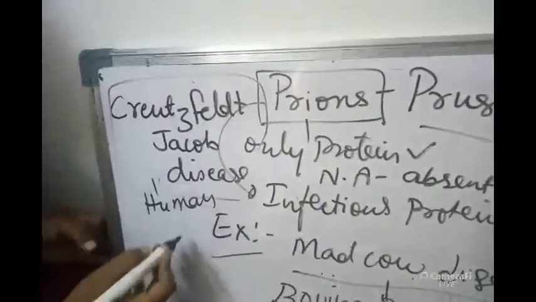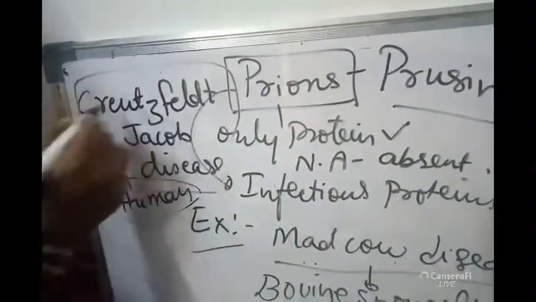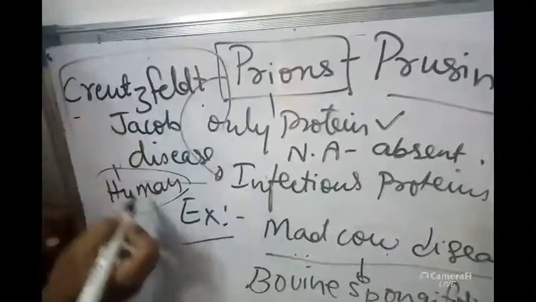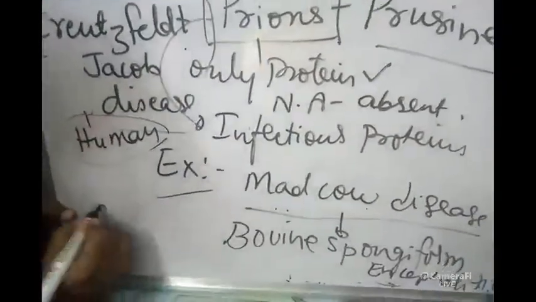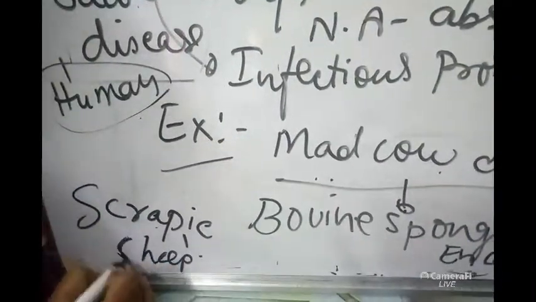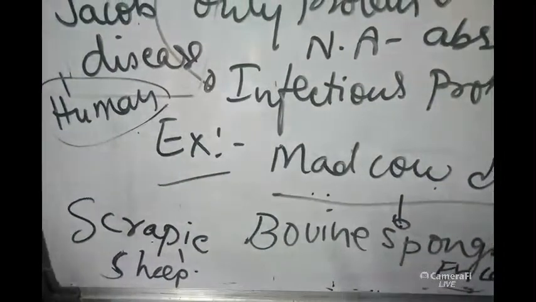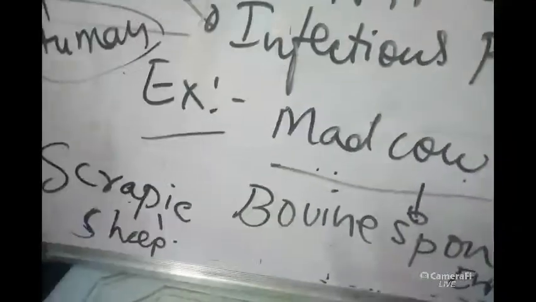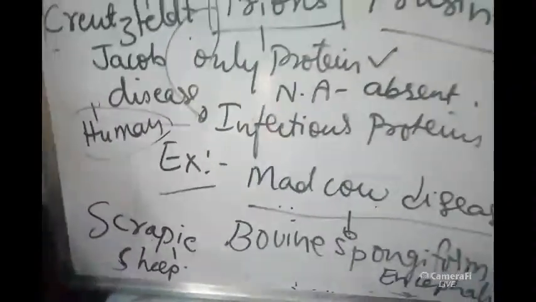This is the best example for prions. And one more example for prions is scrapie disease in sheep.